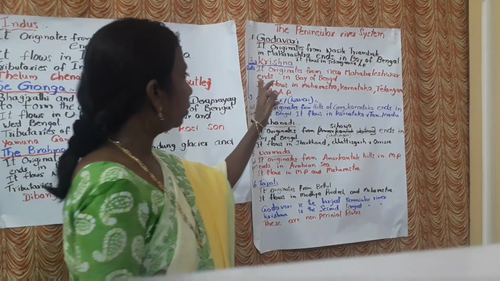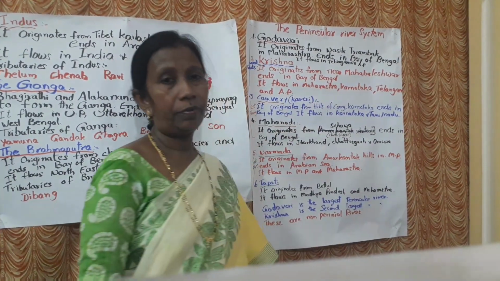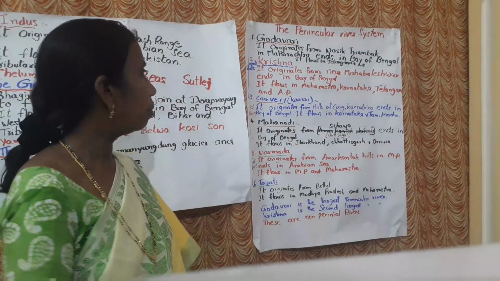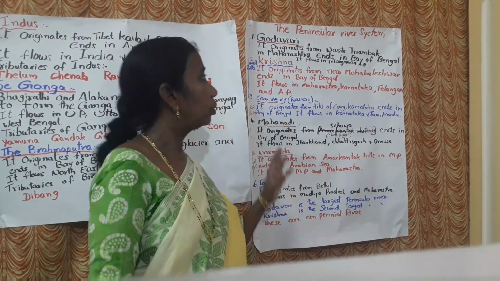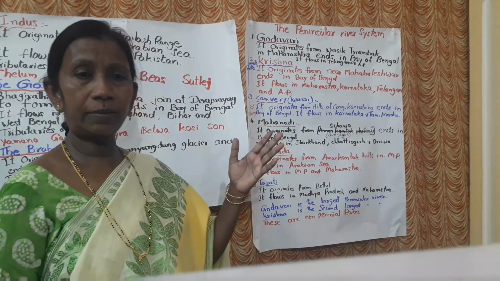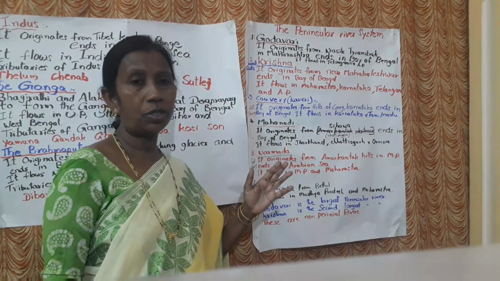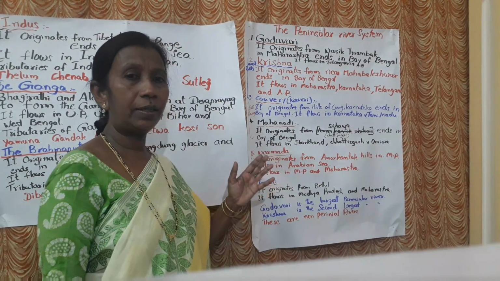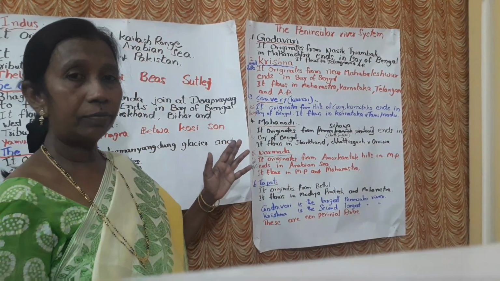Krishna originates from near Mahabaleshwar. Where does it originate? Near Mahabaleshwar. It ends in the Bay of Bengal. Godavari flows towards east, whereas Krishna also flows towards east, to the Bay of Bengal.